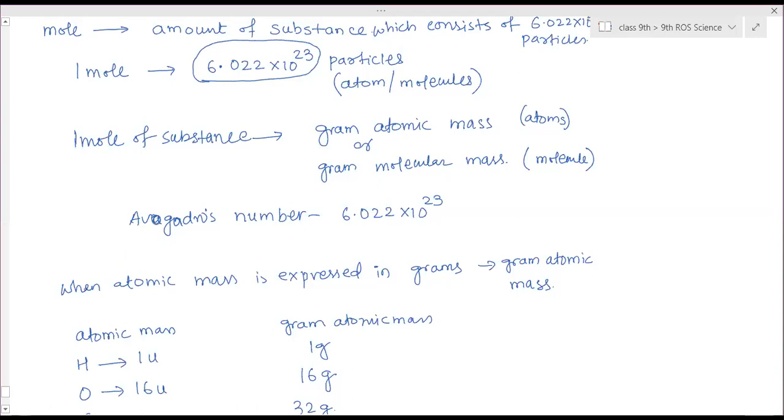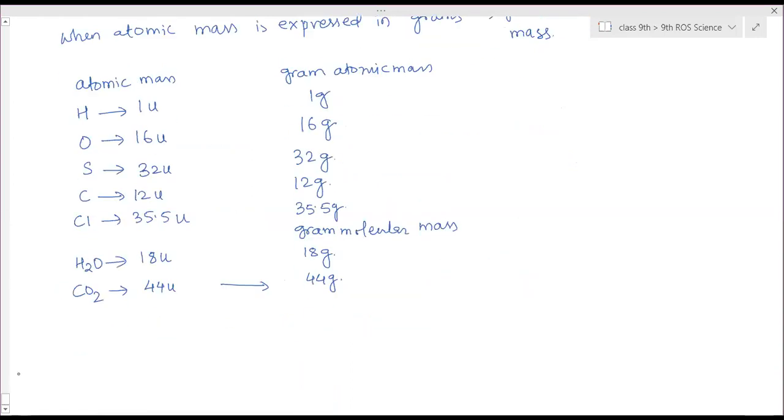Ma'am, can you scroll down? Ma'am, what is it when atomic mass is expressed in grams?